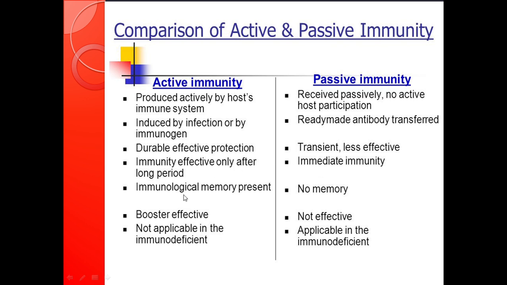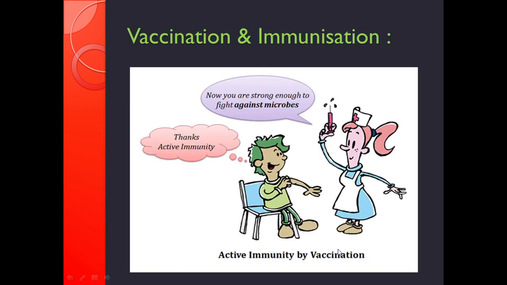In case of active immunity, the immunological memory is present. So next time there is infection, the body can fight against that infection. In case of passive immunity, there is no memory. The active immunity is booster effective, while passive immunity is not effective. The active immunity is not applicable in the immunodeficients, while passive immunity is applicable in case of the immunodeficients. Next is vaccination and immunization.